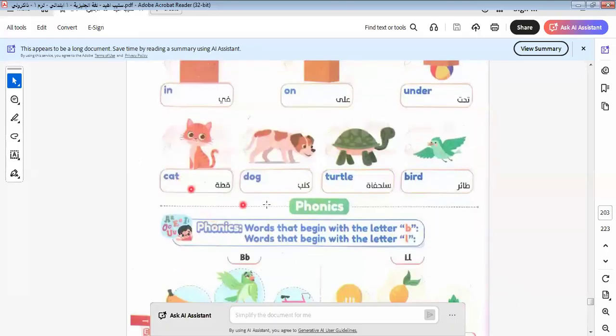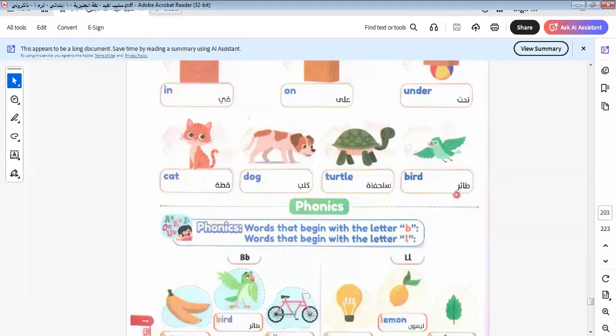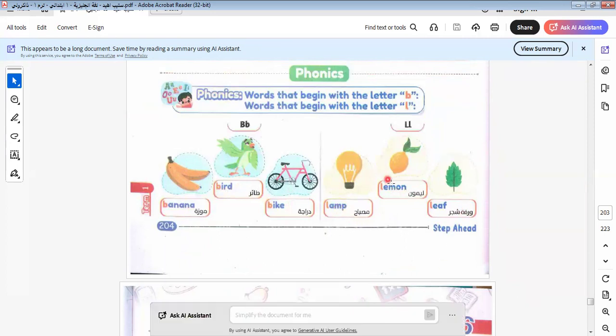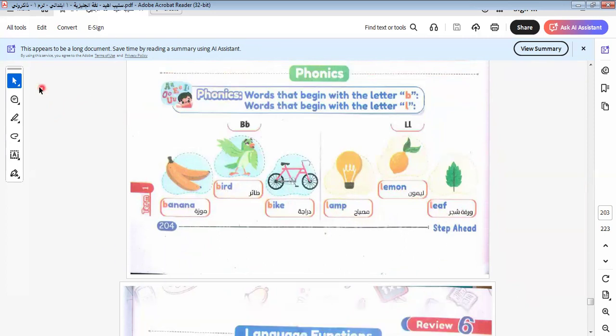Here we have cat, dog, turtle, bird. Here we have letter B. Here is banana, bird, bite. Lamb, lemon, leaf. This is letter B, capital B and small b.